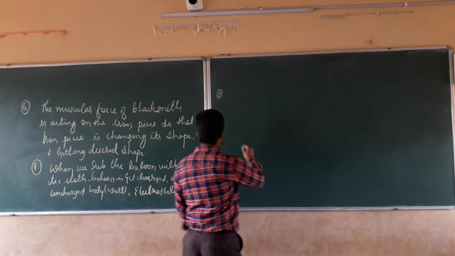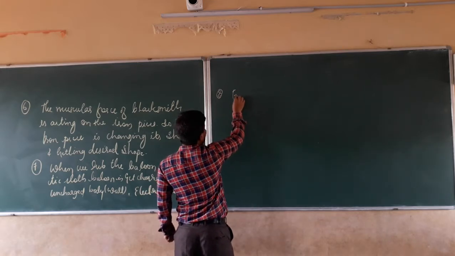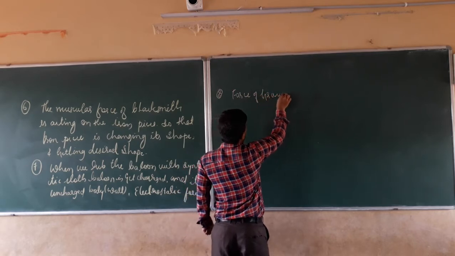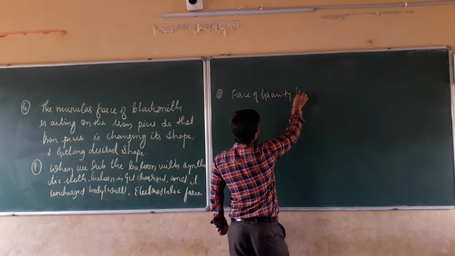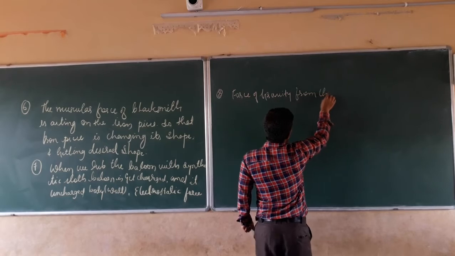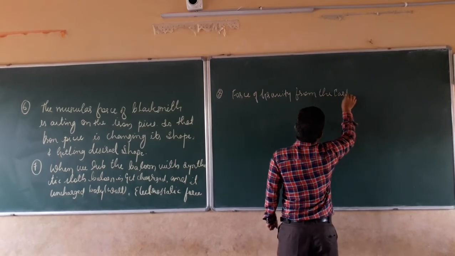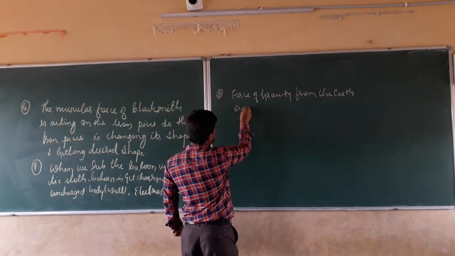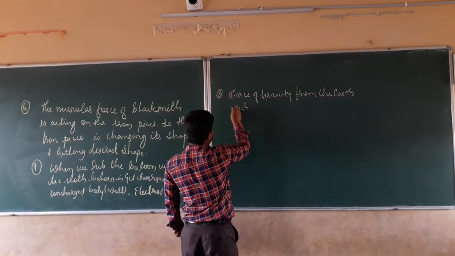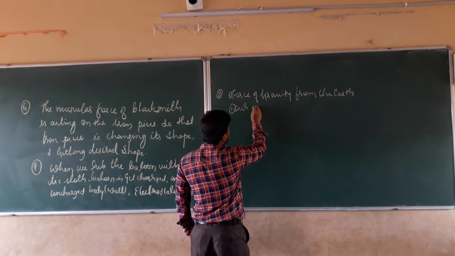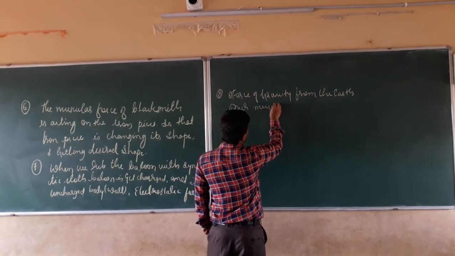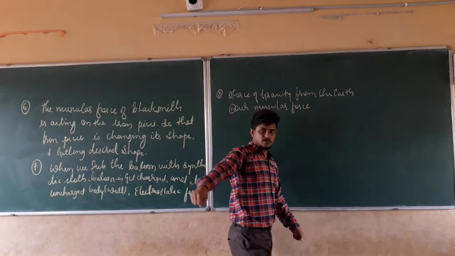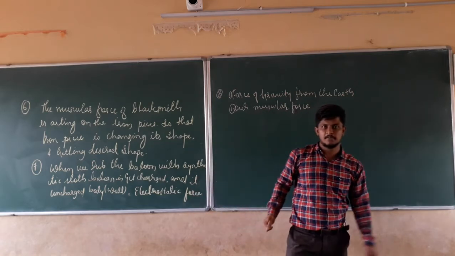So the two forces acting on that bucket are the force of gravity and our muscular force.